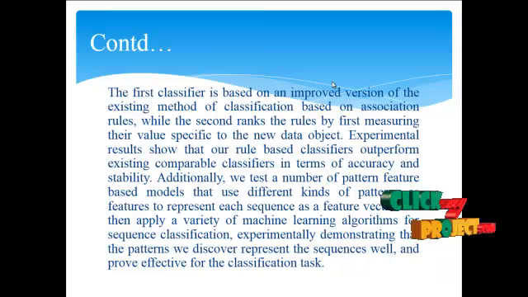Additionally, we test a number of pattern features based on a model that uses different kinds of patterns as features to represent each sequence as a feature vector. We then apply a variety of machine learning algorithms for sequence classification, experimentally demonstrating that the patterns we discover represent the sequence well and prove effective for the classification task.